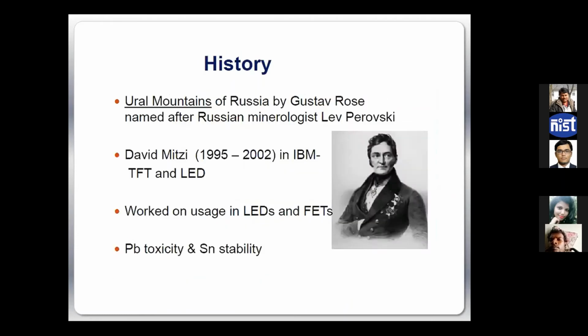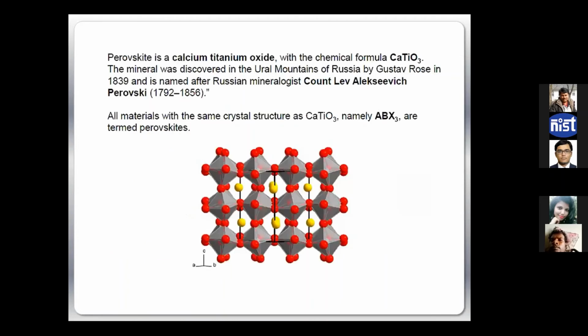So what is the perovskite structure? It is named after the scientist Perovski. The perovskite structure is basically a very extreme crystal structure, and we call these crystal structures perovskite, right? Now some of these materials having the perovskite structure are showing extremely beautiful and efficient performance in terms of solar cells, right?